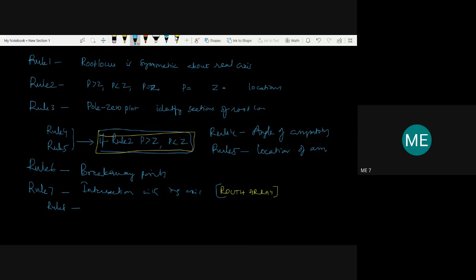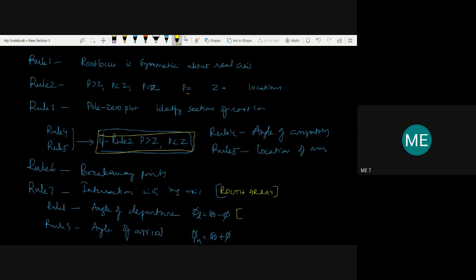Rule 8 is angle of departure. Rule 9 is angle of arrival. That is, phi d is equal to 180 minus phi, and phi a is equal to 180 plus phi.